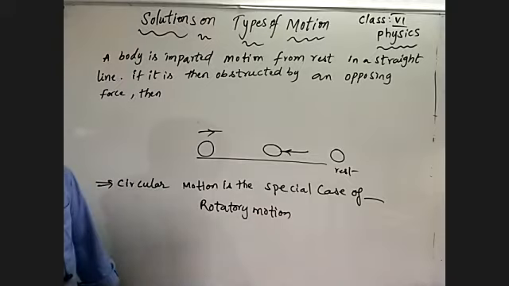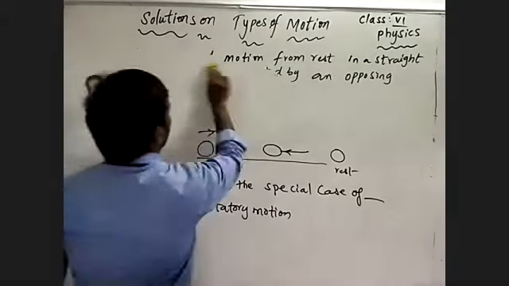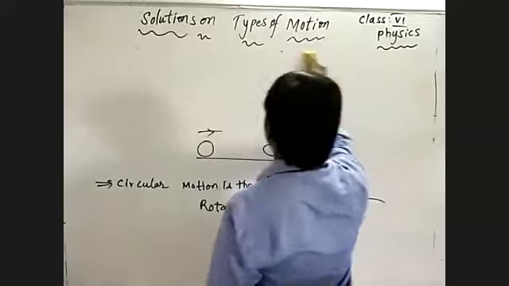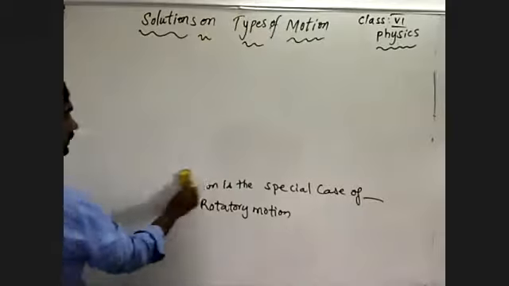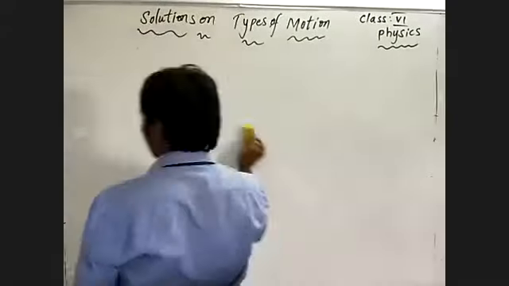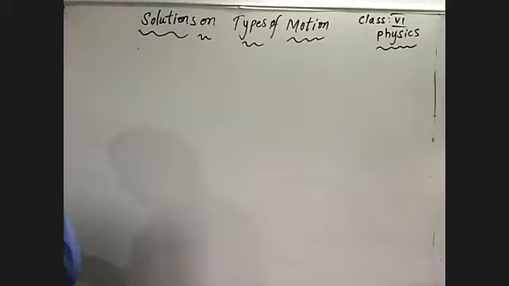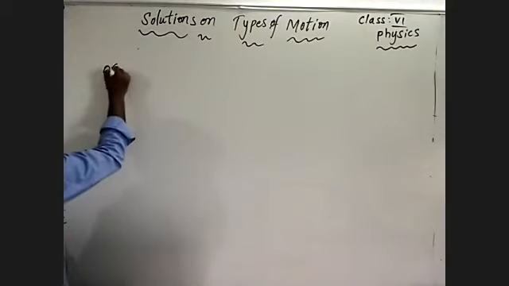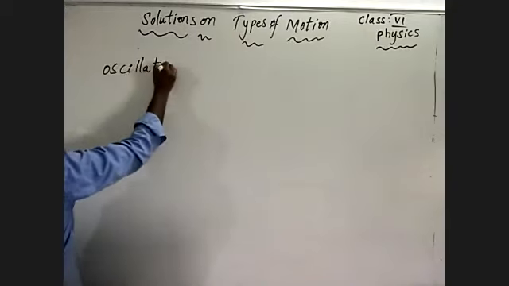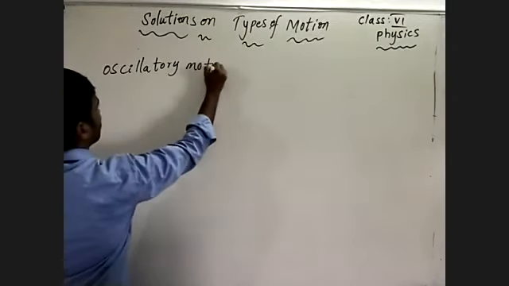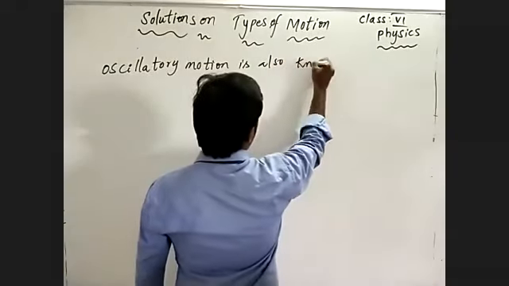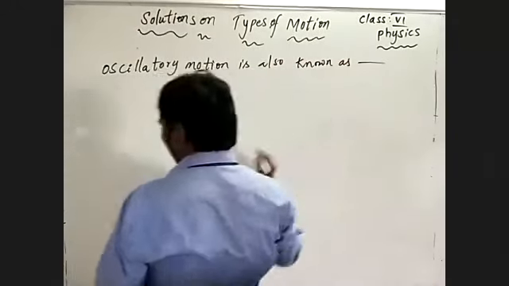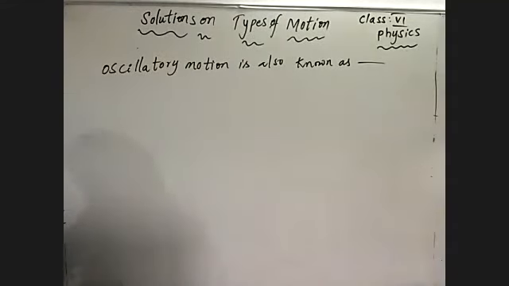Coming to that, we have to recognize and remember that oscillatory motion is also known as what?